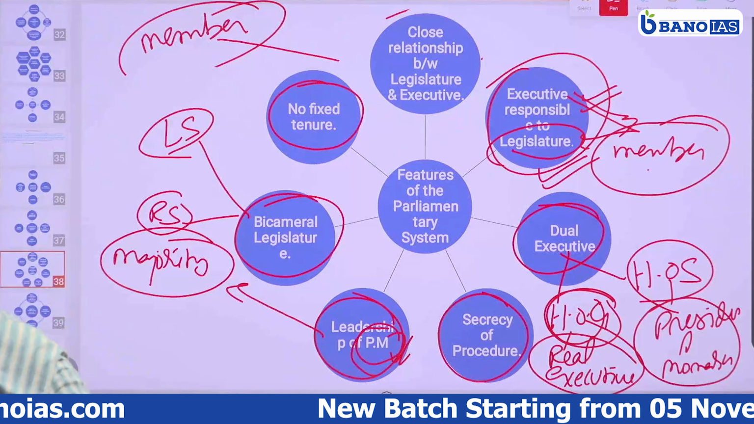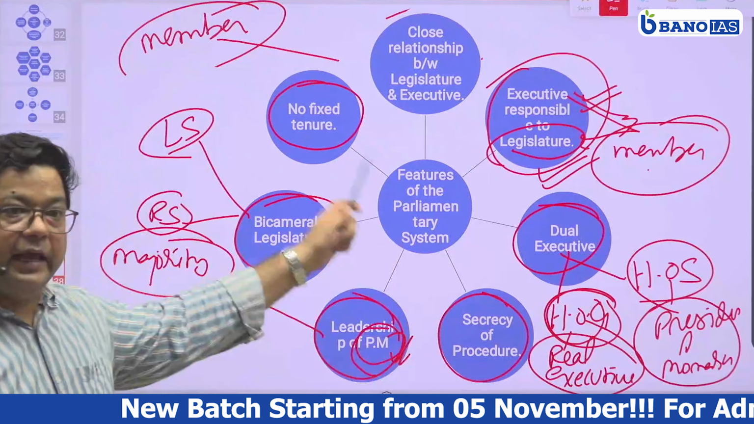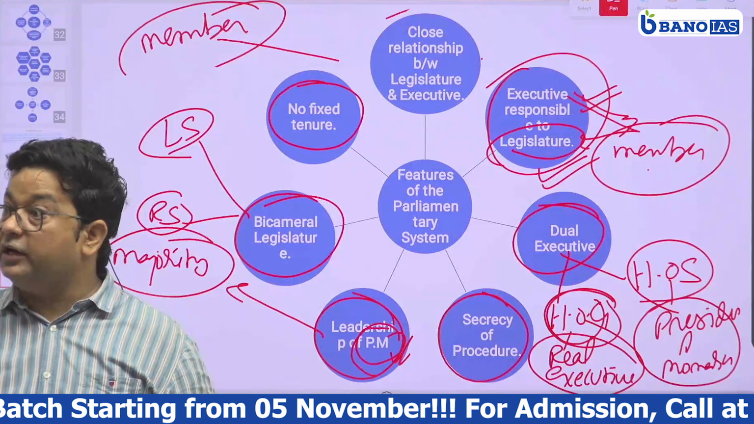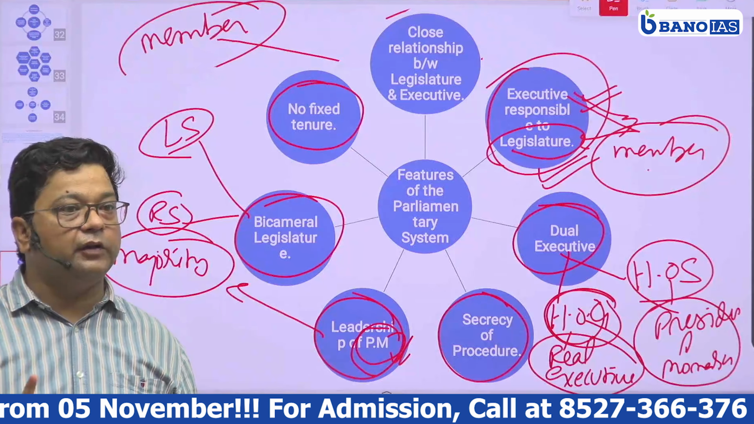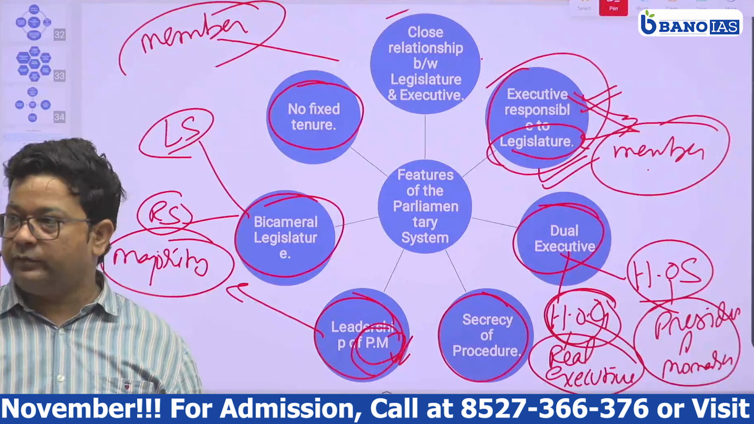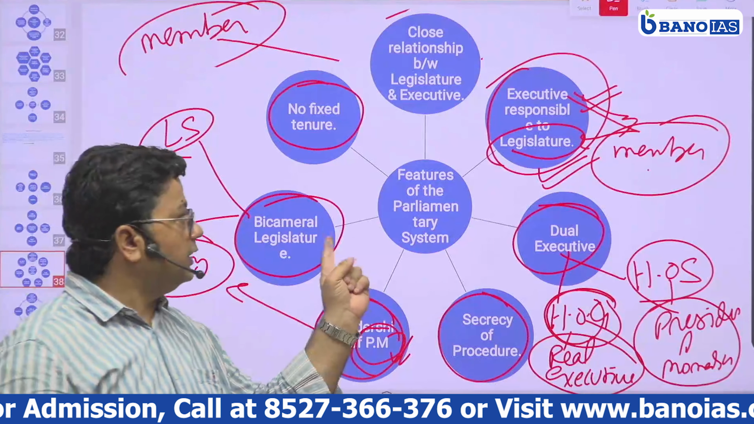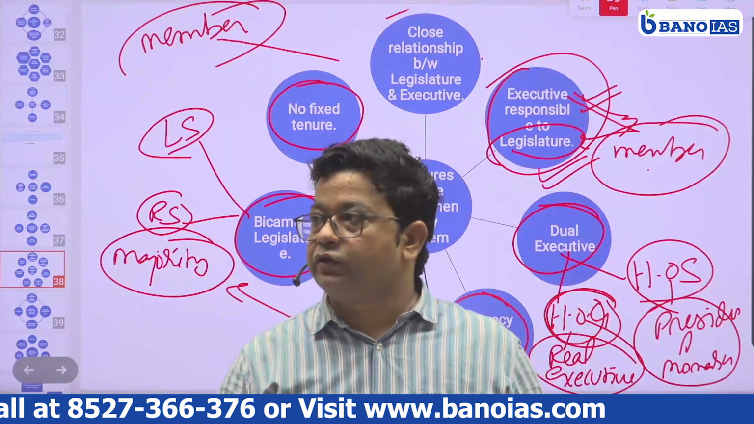This is not the case with the parliamentary form of government. In a parliamentary form of government, they have to enjoy the confidence of the house, so the government will be in office as long as they enjoy it. Confidence of the house means majority of the house. Okay? Is this clear? So these are the features of a parliamentary form of government. Any question?